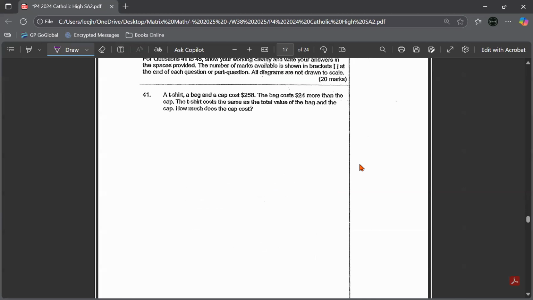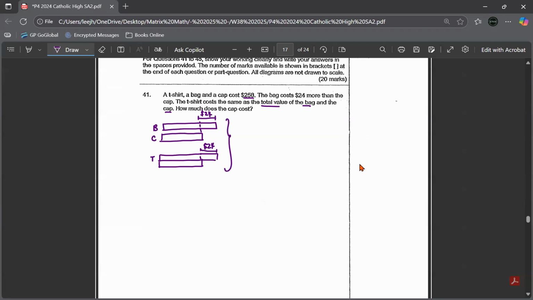Very simple. Just draw a model. We know that the total is 256, but the bag is $24 more than the cap. So bag and cap, the bag is $24 more than the cap. This is 24. But the t-shirt actually costs the same as the total of the bag and the cap. So the t-shirt is the cost of the bag, this is a 24 again, and the cap together. This is the total cost of the t-shirt.